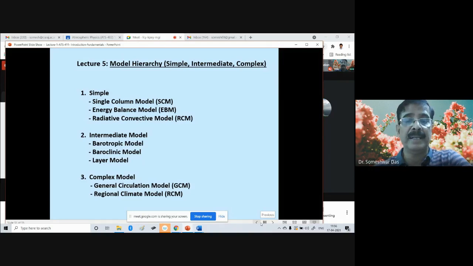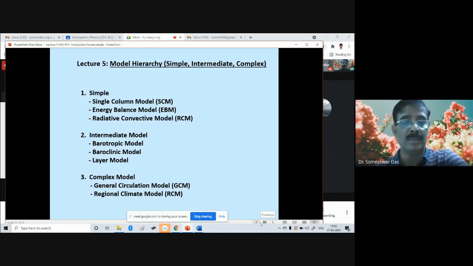Then in the intermediate category, we have the filtered models that I was talking to you about yesterday. There is the barotropic model, baroclinic model, a two-layer model, or multi-layer models.